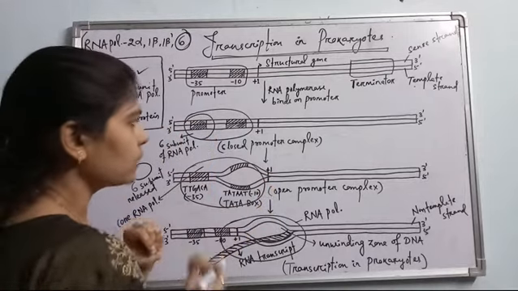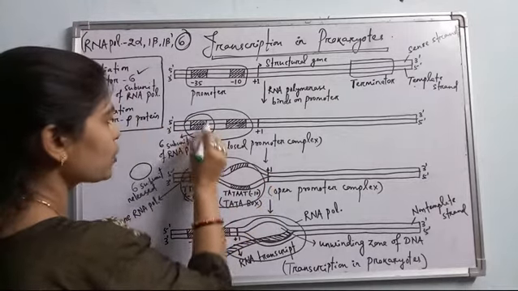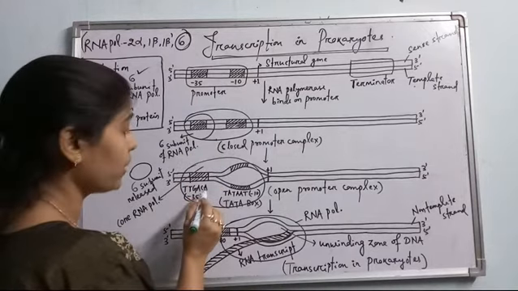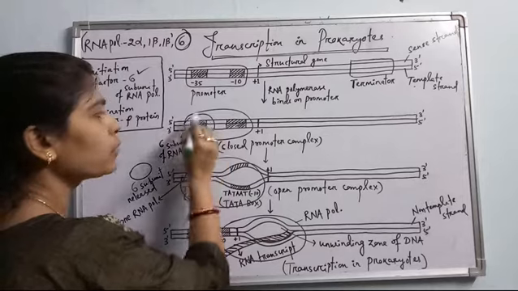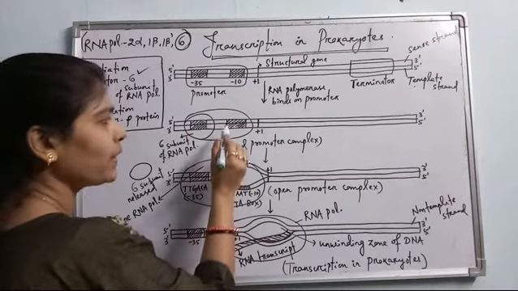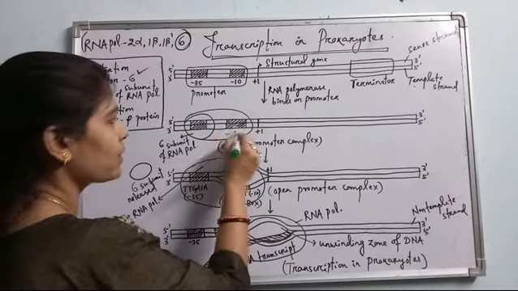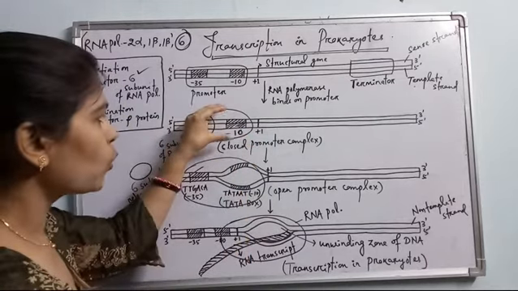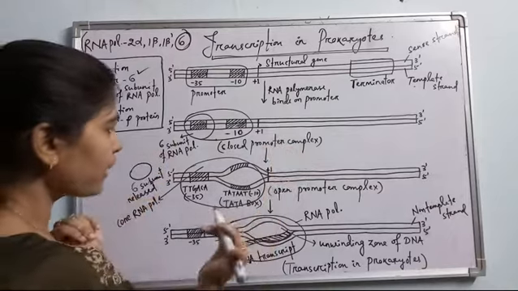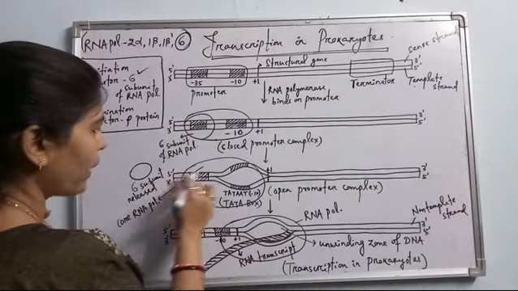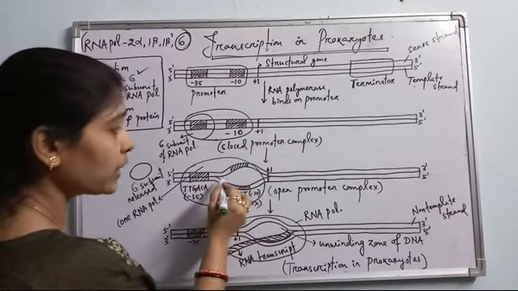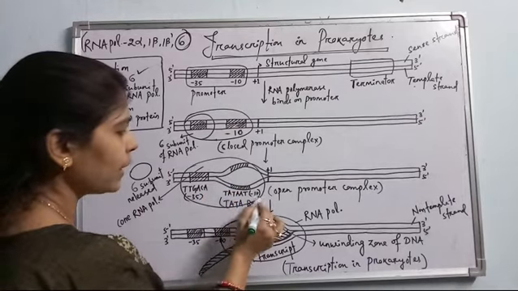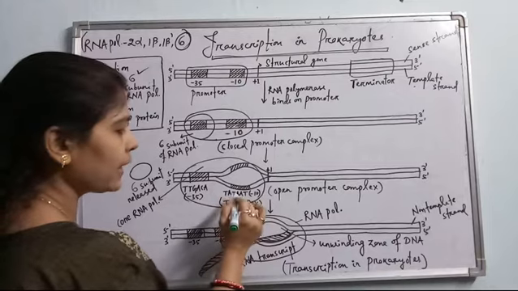Okay. Later, in this -35 zone, as I have told you, TTGACA, there is no opening of the DNA. Only in the -10 element does DNA opening start. This is the -10 element. In the -10 element only, the DNA promoter region opens. So in the next diagram, see here, the DNA is unwound, and unwinding of the DNA with the help of RNA polymerase starts in the Tata box region, that is the -10 element, which is made up of TAAT.